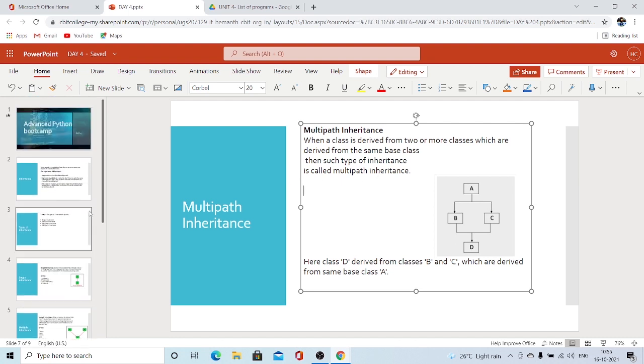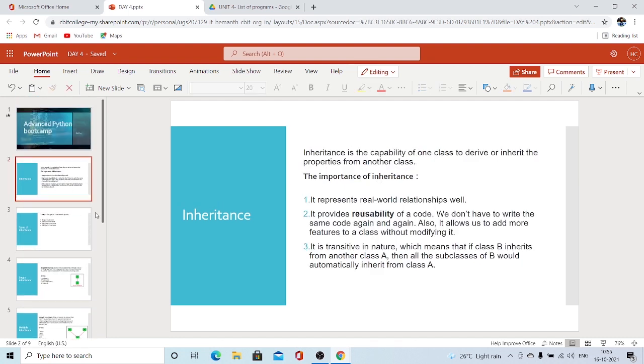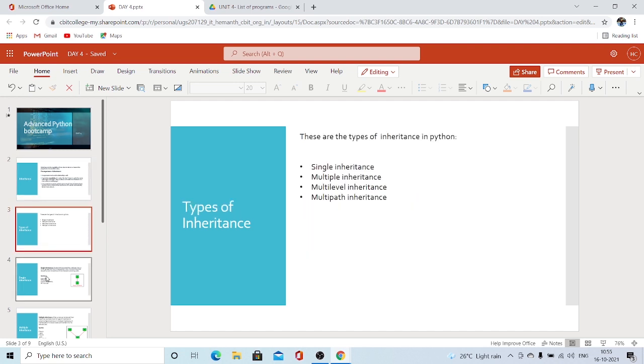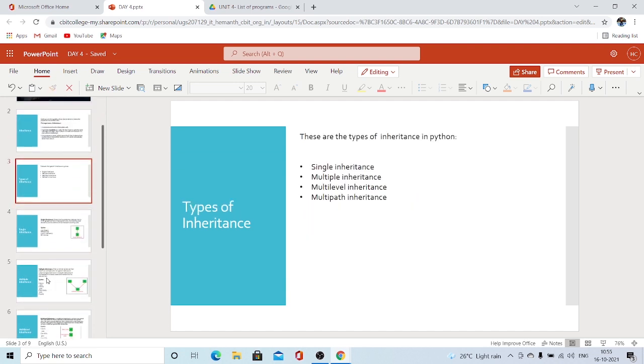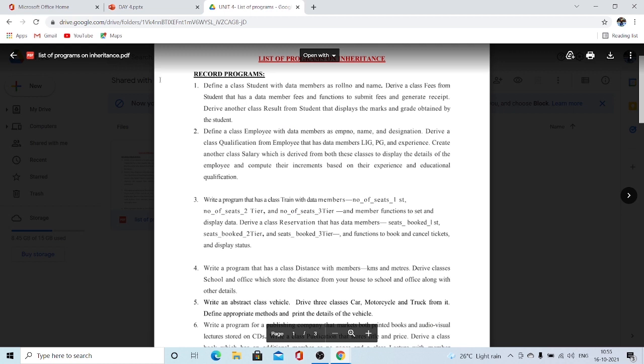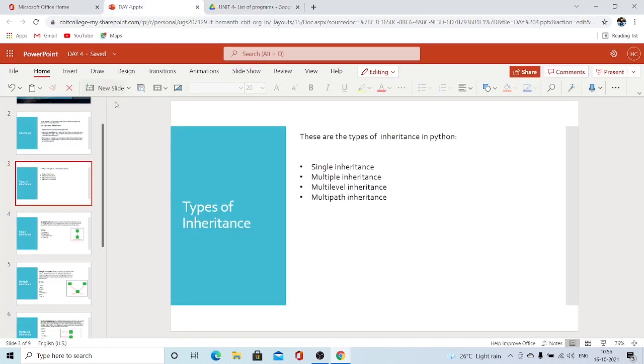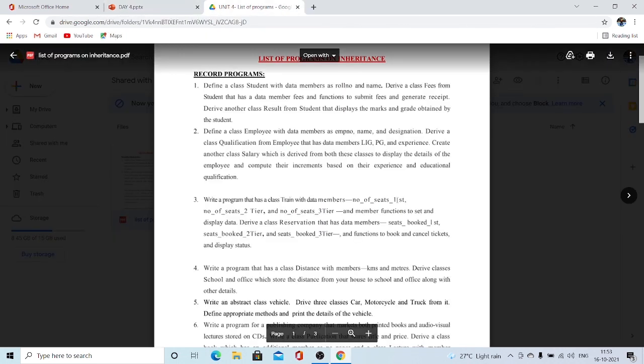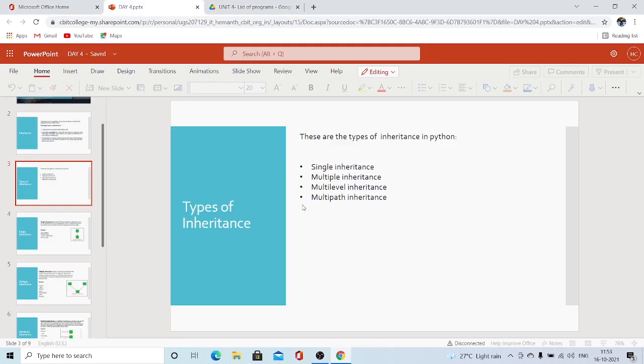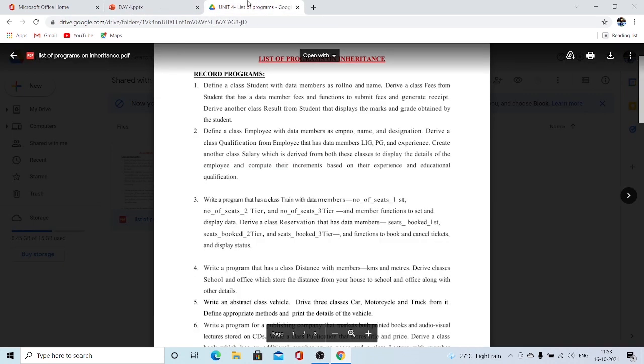So we are done with the types of inheritance. Let's look at the code part of each inheritance now. I have some examples for you to solve. We'll solve these programs and clear the concept of inheritance easily. As we have seen the several types of inheritance, now let's see the coding part with some of the record programs available with us. Now let's do the first question.